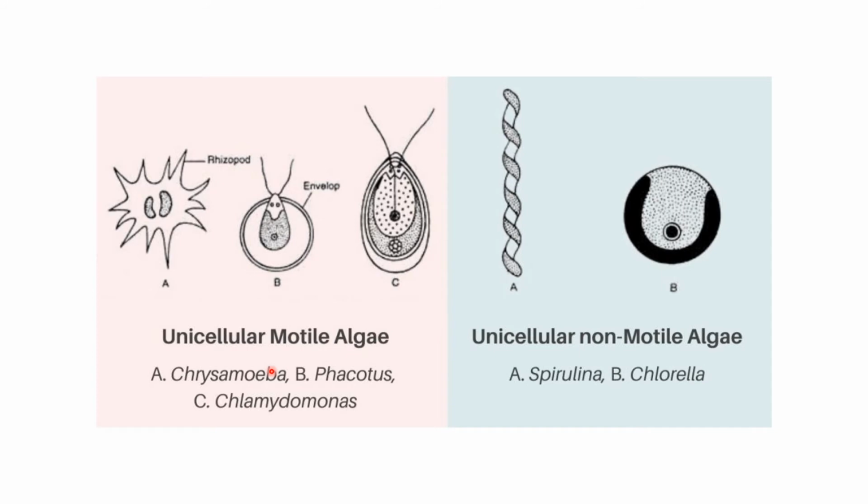We can classify the algae into two major groups. Unicellular motile algae include Chrysamoeba, Phacotus, and Chlamydomonas. These are motile. And the unicellular non-motile algae include Spirulina and Chlorella.